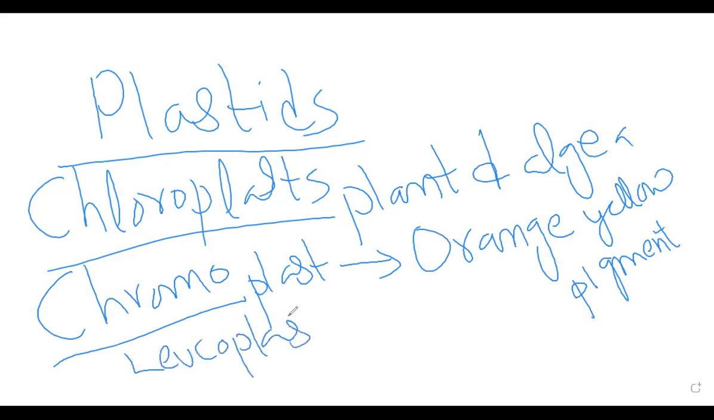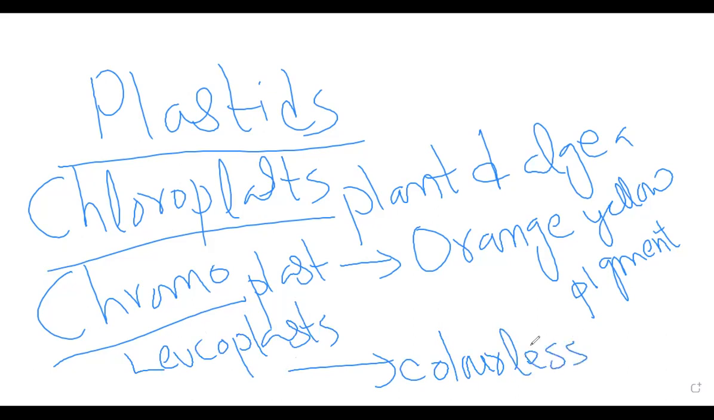Leucoplast is the colorless plastid. It is totally colorless. The color of plant flowers such as orchids is controlled by a special organelle in the cell known as chromoplast. Okay, so there are different types of plastids. Chloroplast we will study in detail. Chromoplast is responsible for the orange and yellow colors you can see in the flowers and in the autumn leaves. Then comes the leucoplast, which is totally colorless.